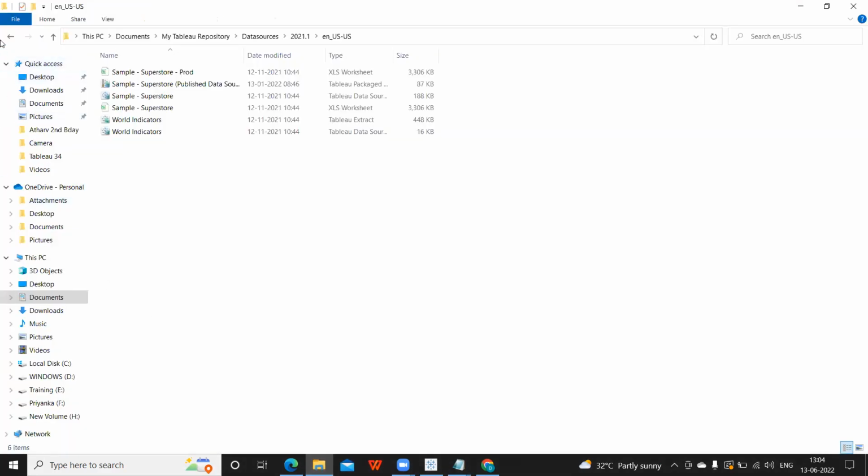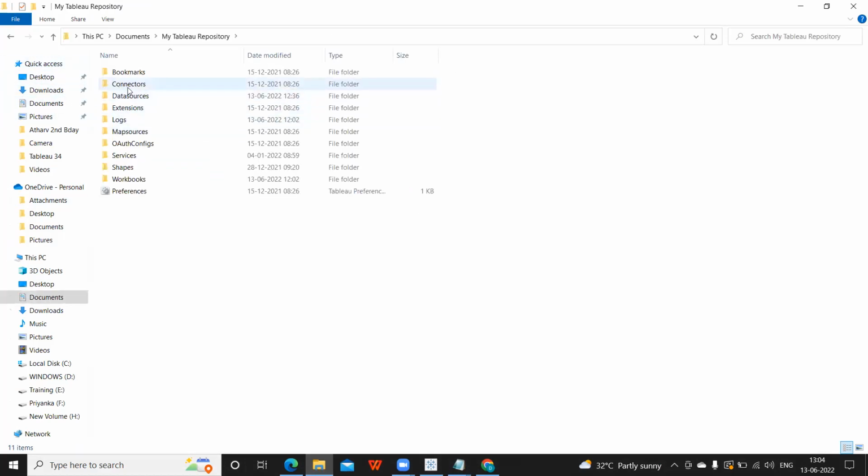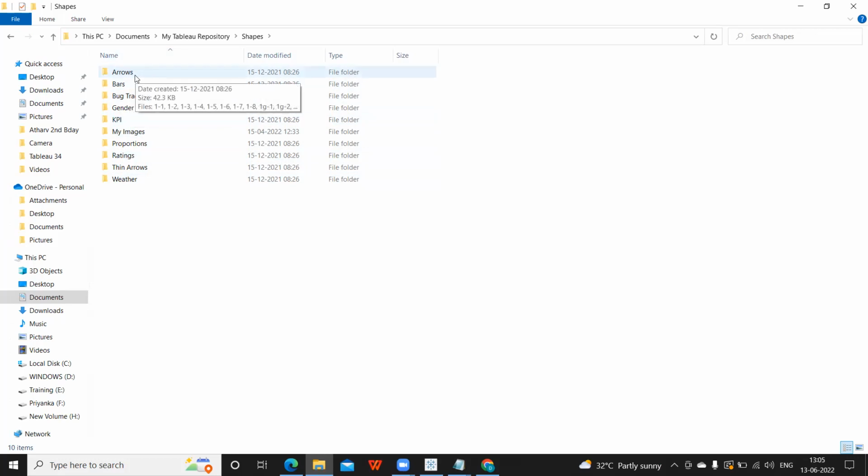We are getting this from Documents, our Tableau Repository, our connectors, sorry, not connectors, shapes here. And then here we have different folders. Sometimes we might also need custom images, like the company's logo or some specific images that are not available here. Then we can go to Google and download that, or we can download it from the repository also.